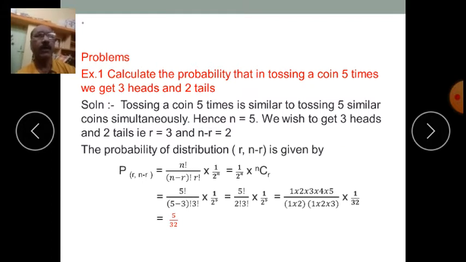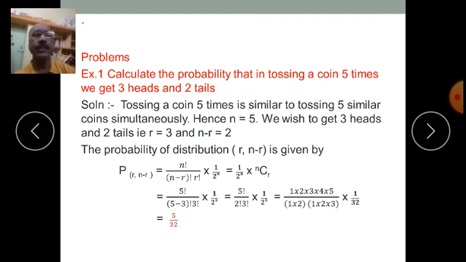So probability of such kind of distribution, isn't it? We are tossing 5 coins simultaneously. Out of these 5 coins, 3 should be head and 2 should be tail, isn't it? So probability of such kind of distribution r comma n minus r is given by P of r comma n minus r is equal to, this is the general relation, n factorial divided by n minus r factorial into r factorial into 1 upon 2 to the power n, which is equal to 1 upon 2 to the power n into nCr.